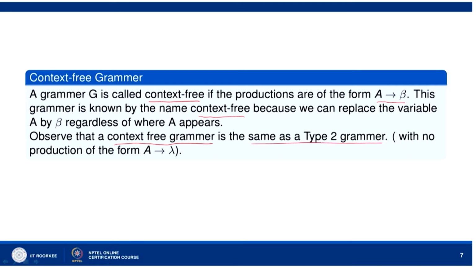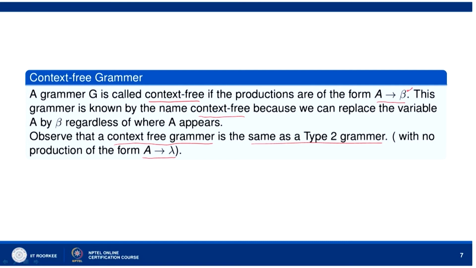In the type 2 grammar, if you do not consider the production of the form A goes to lambda, then the type 2 grammar is the same as context free grammar, because in the context free grammar this beta is a non-empty string.